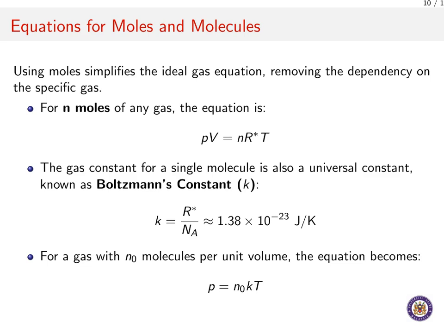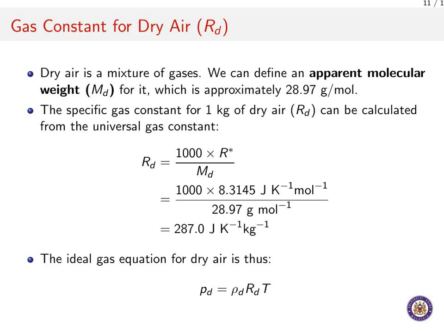So you see, these equations provide a beautiful link between the macroscopic world we observe and the microscopic behavior of molecules. Now we know that dry air is not a single gas, right? It is a mixture of nitrogen, oxygen, argon, and other trace gases. So instead of dealing with each one separately, we can treat the mixture as if it were a single gas by defining an apparent molecular weight. For dry air, this value, which we call M sub D, is about 28.97 grams per mole. This is essentially a weighted average of all the gases in the air.